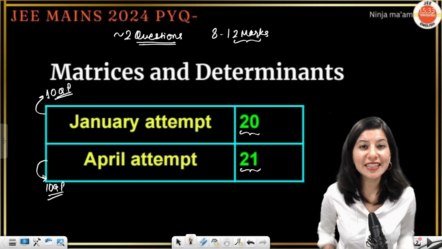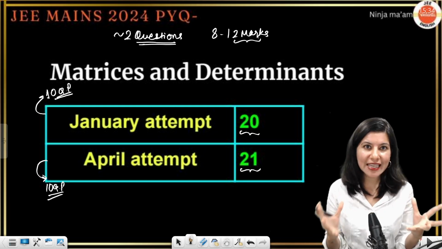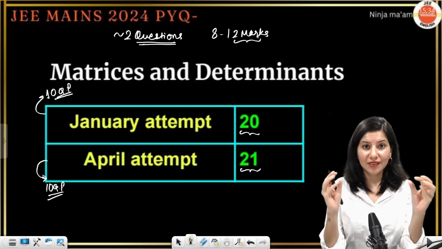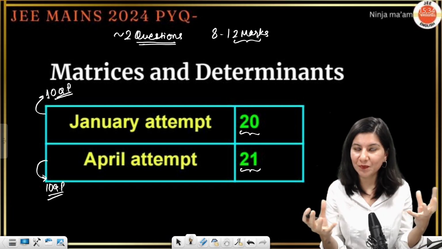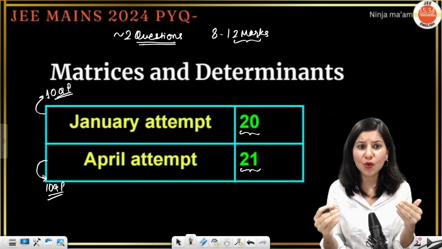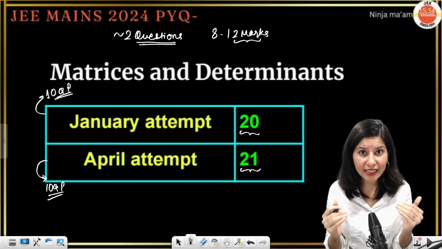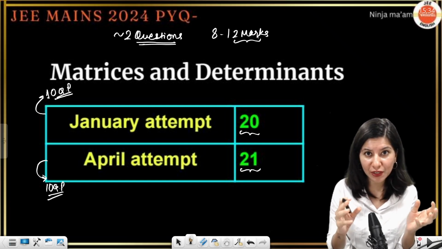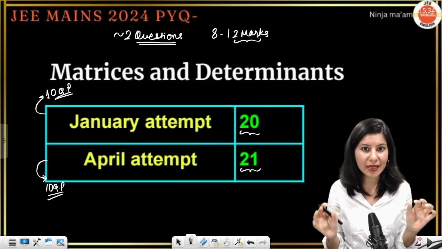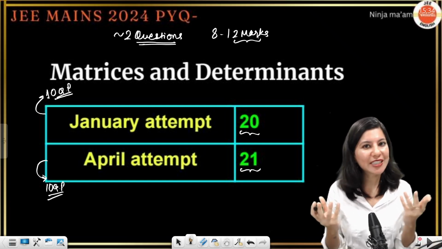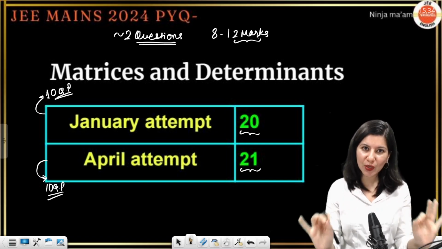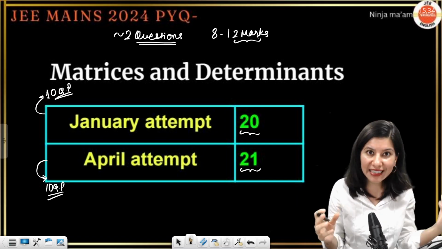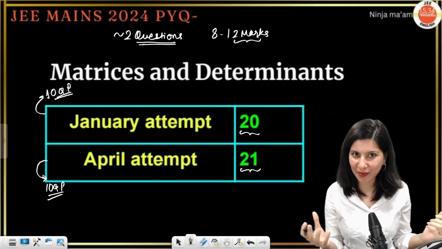And if I talk about the nature of this chapter, there is no such prerequisite required to study this chapter, because as you all know, calculus chapters are interlinked. Probability, if you have to study, you have to know permutation and combination and so on, right? But for matrices and determinants, there is no such prerequisite. You can just start right away without even knowing any 11th chapter or any 12th chapter as well.